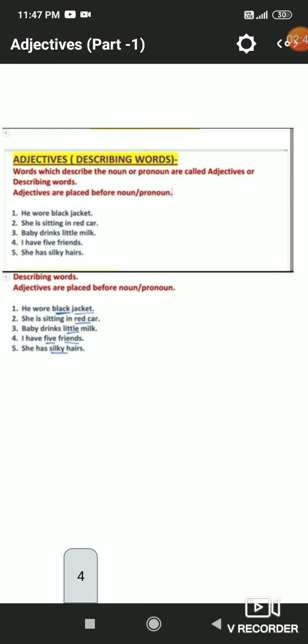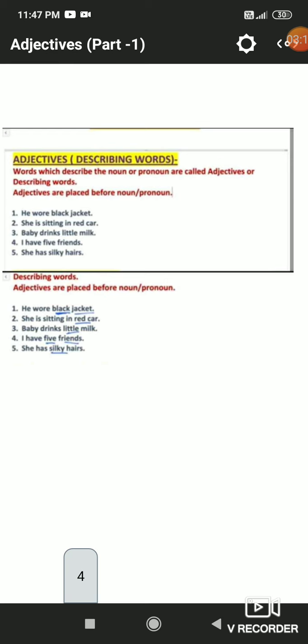In the second sentence, she is sitting in a red car. Here car is a noun, and according to the definition, adjectives are placed before a noun or pronoun. So here car is the noun, and the word which is written just before that noun and which is describing the word car is red. So here red is our adjective.